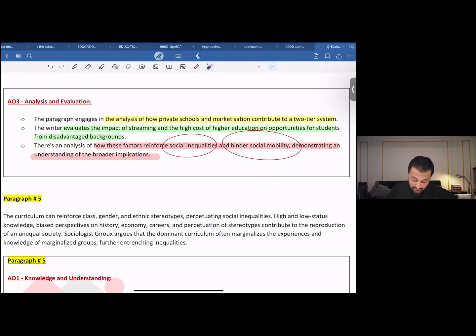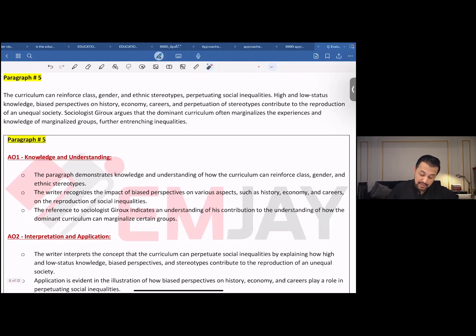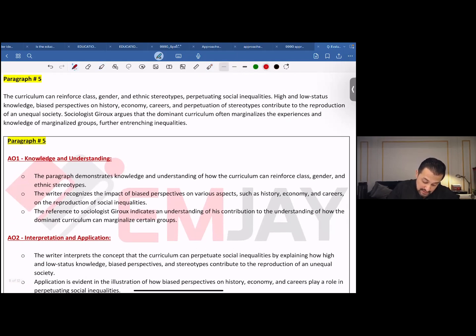The fifth paragraph, the curriculum can reinforce. Now we're moving on towards another point over here. The curriculum can reinforce class, gender, and ethnic stereotypes, perpetuating social inequalities. High and low status knowledge, biased perspectives on high and low status knowledge.